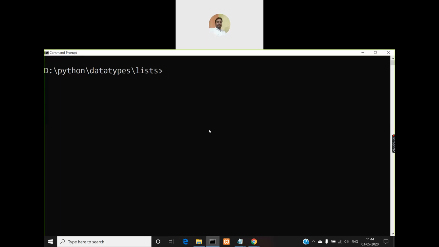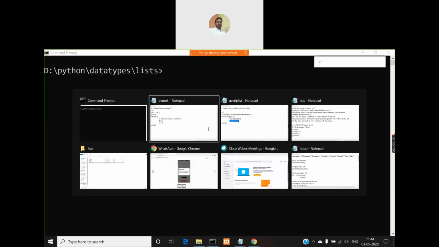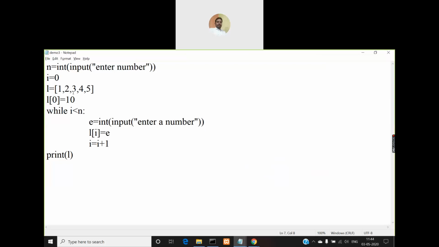But if you are creating a list already containing, say, 5 elements, then you can use index 0 to 4. That means you can modify. So when you use L of I, the I value will be 0, right? When I value is 0, L of 0, if you give a new value, the existing value at that index will be replaced with the new value.